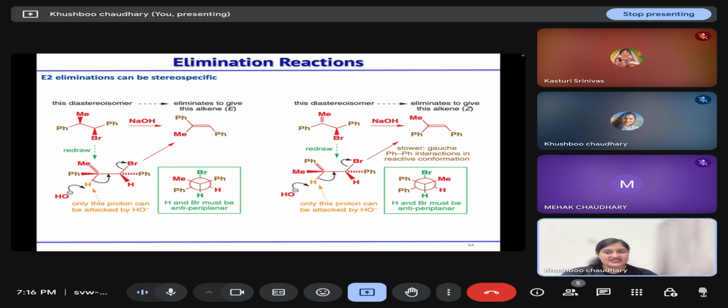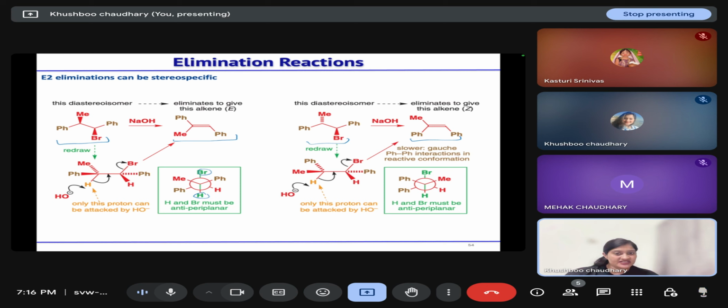Then E2 eliminations can be stereospecific also. For example, if we have this alkyl bromide and we are treating it with base, when H and Br are anti-periplanar to each other, then we will get only this product as the only product. Similarly, in this case, we will get this product as the only product.